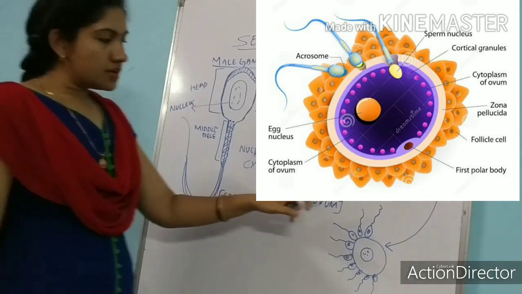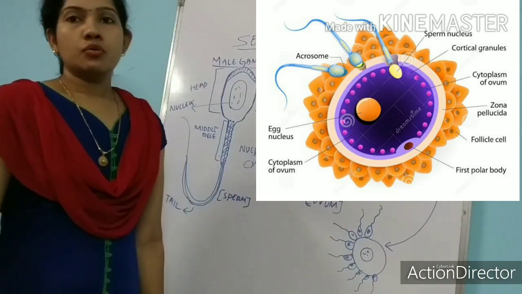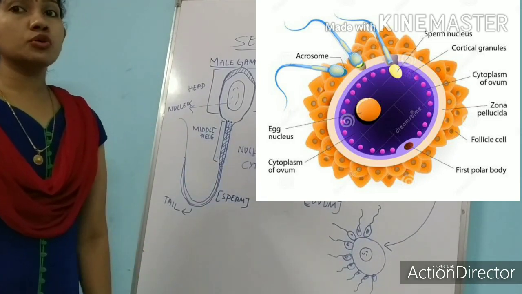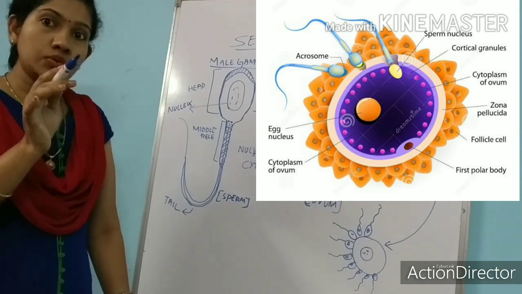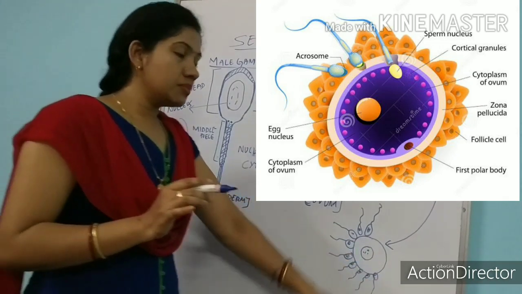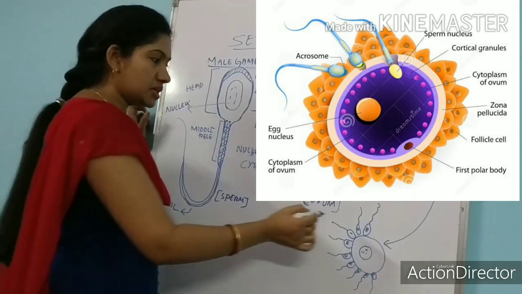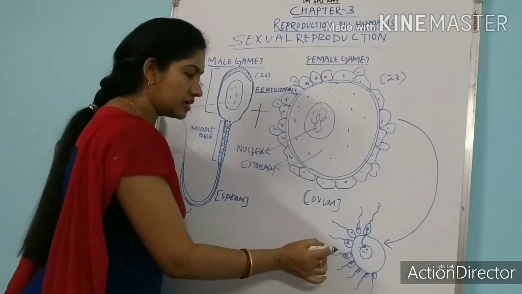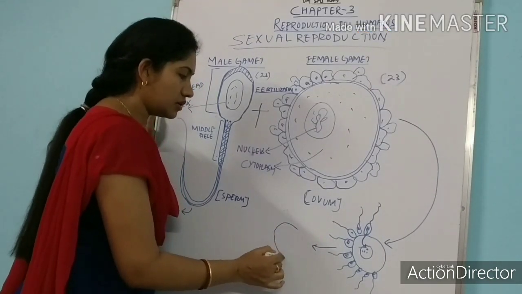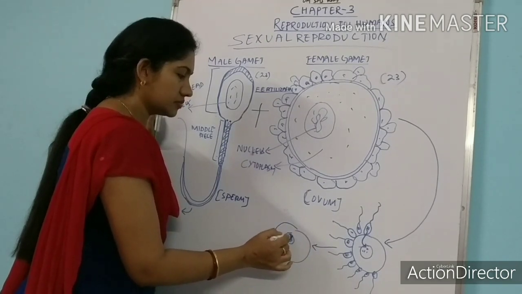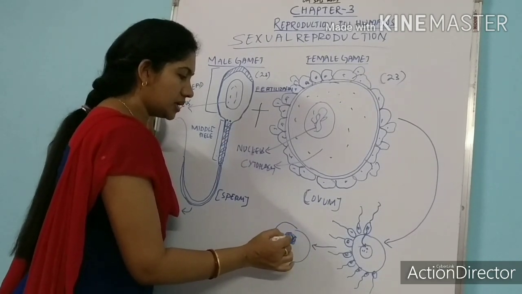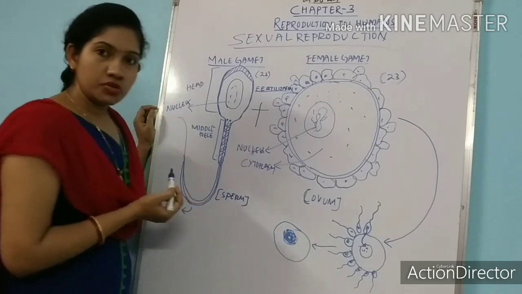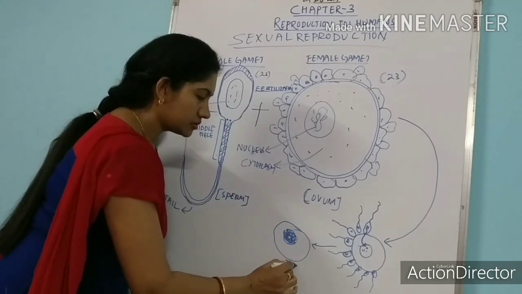Remember this. A number of sperm will attach with the wall of the egg or ovum, but only a single sperm is able to meet with the egg nucleus. Only the nucleus of a single sperm can meet with the nucleus of the egg. After meeting, the nucleus of sperm and egg will produce a zygote. The union of male gamete and female gamete. After the attachment of the sperm nucleus and egg nucleus, they will form the zygote.